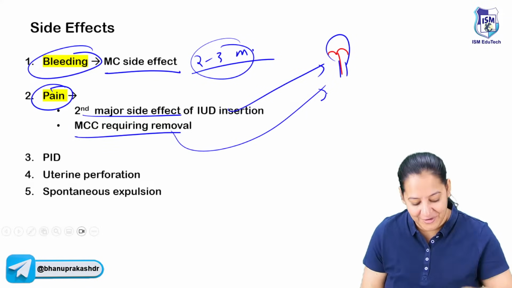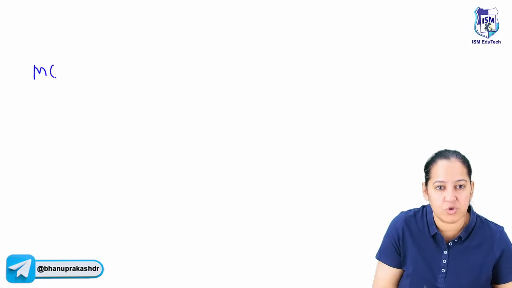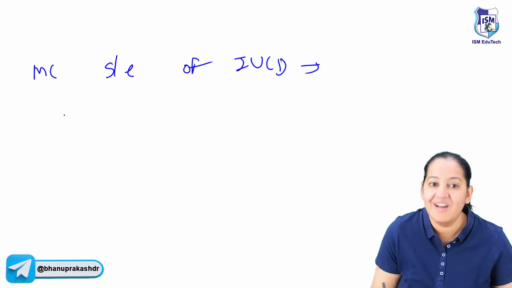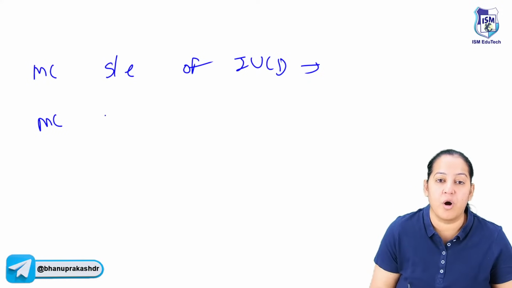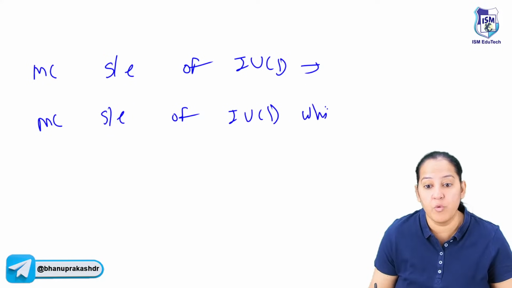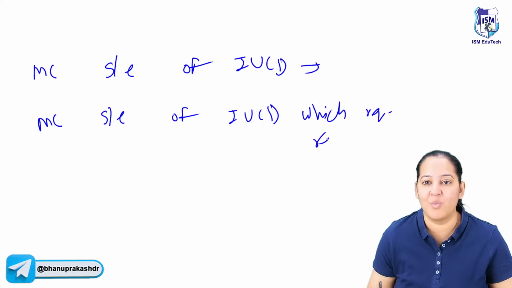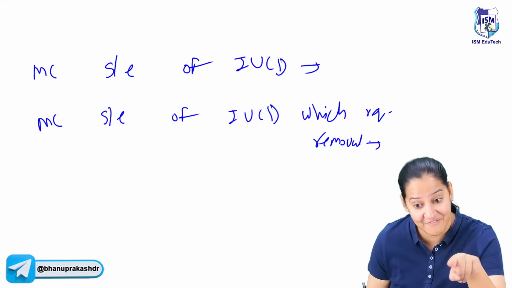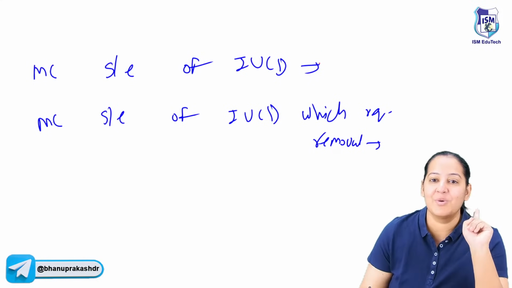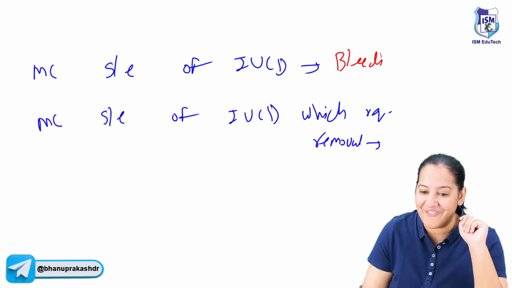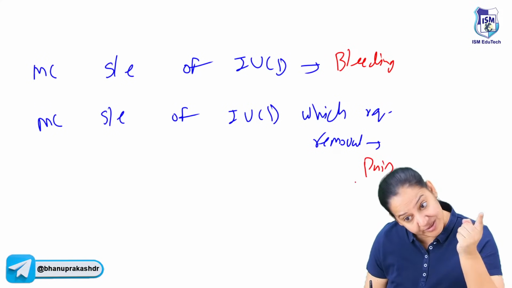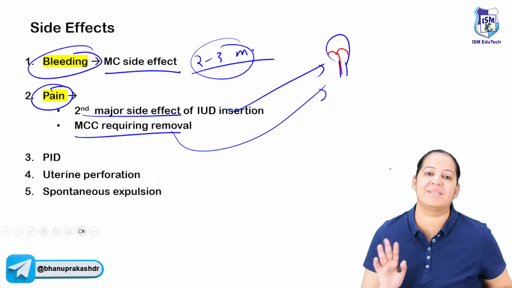So the 2 different questions are there. If they ask you the most common side effect of IUCD, what is the answer? And if they ask you what is the most common side effect of IUCD which requires removal, what is the answer in that case? The 2 questions, the 2 answers. Both are PYQs in FMG exam. So the most common side effect is bleeding, of course. But the most common side effect which requires removal is pain. Pain is also the second most common side effect. So please learn it.